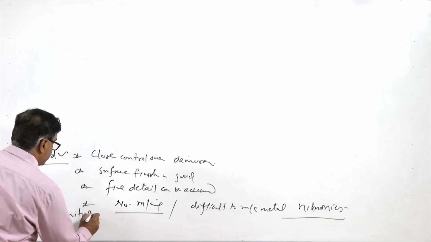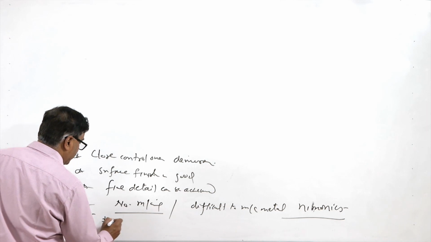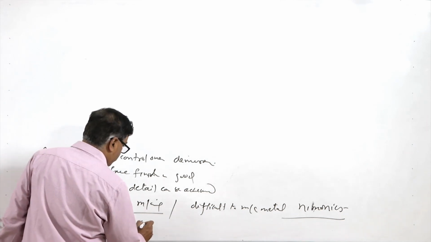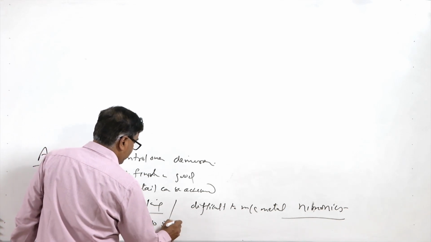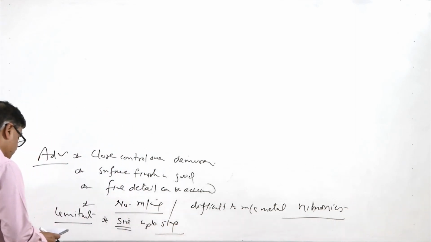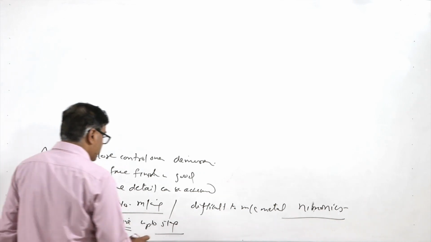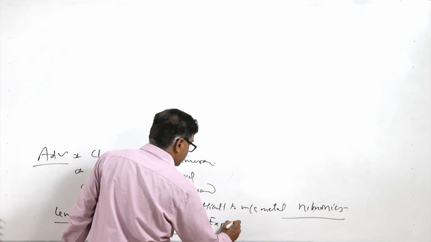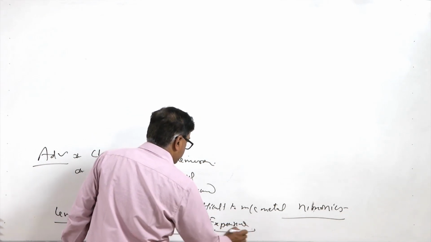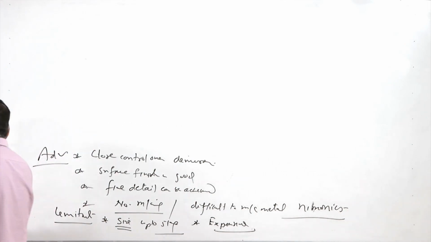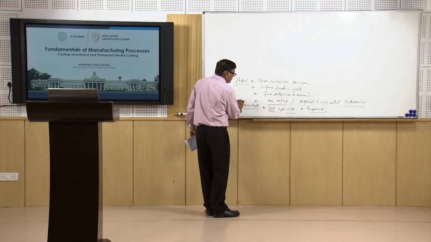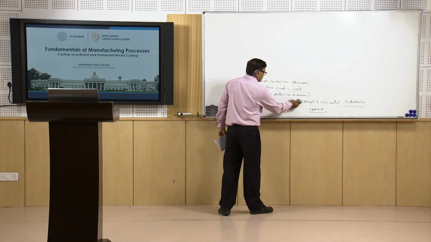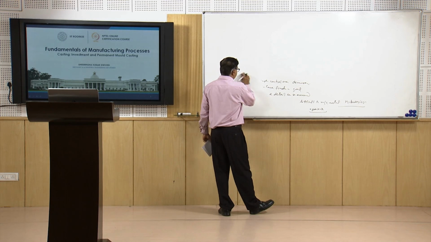Limitation wise, the process is limited by size, up to say 5 kg components. Another issue is the expensive nature. The process is expensive. So, products which cannot otherwise be realized through other casting processes can be produced using this process, otherwise it is expensive, because it is completed in a number of steps.